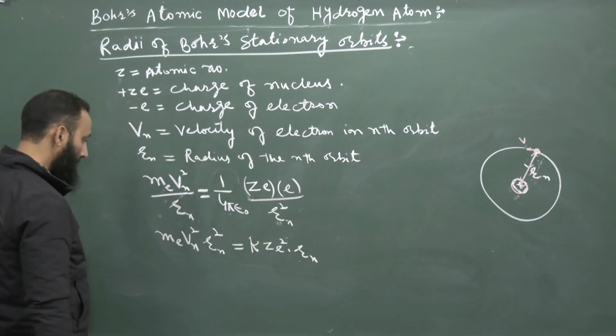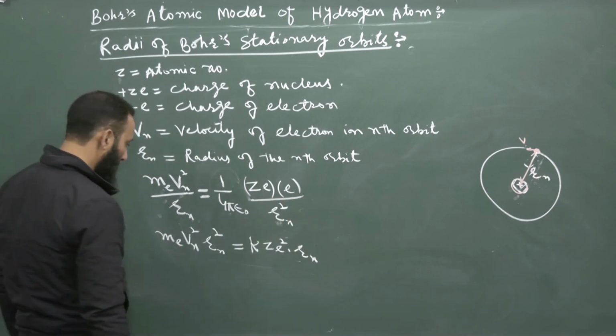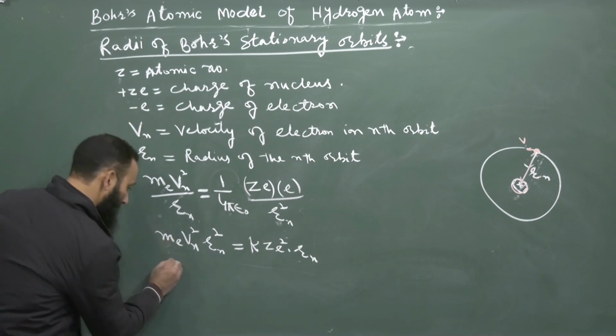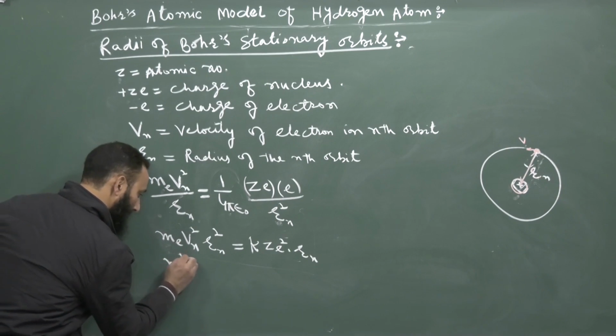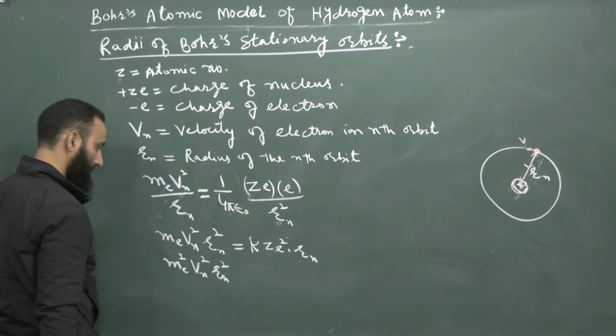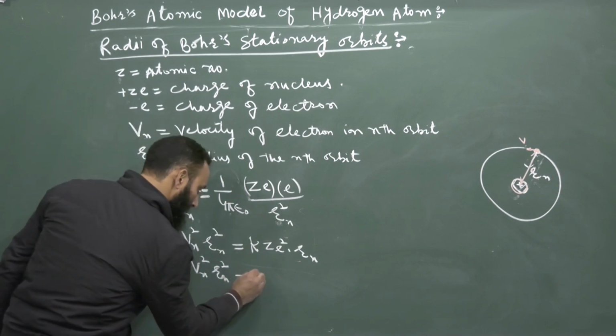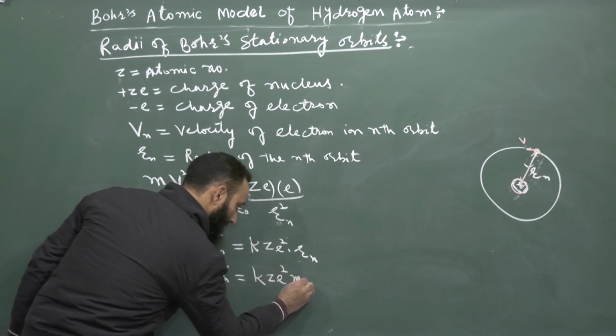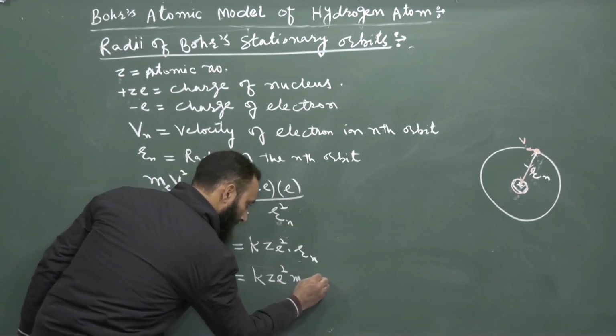Or we will write here me square Vn square Rn square equals K Ze square into me into Rn.